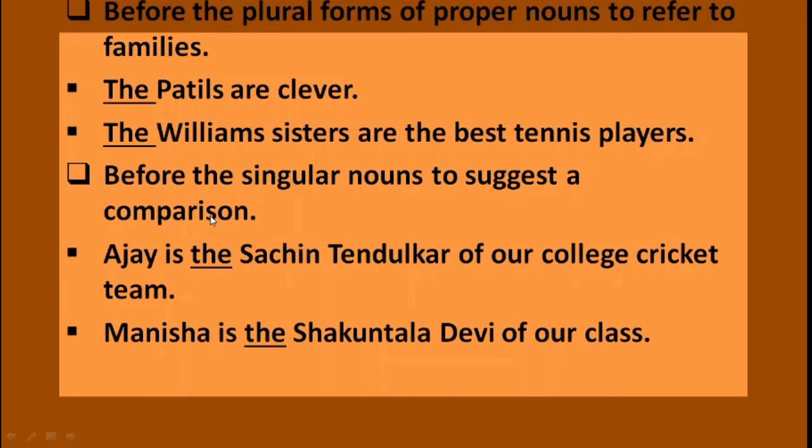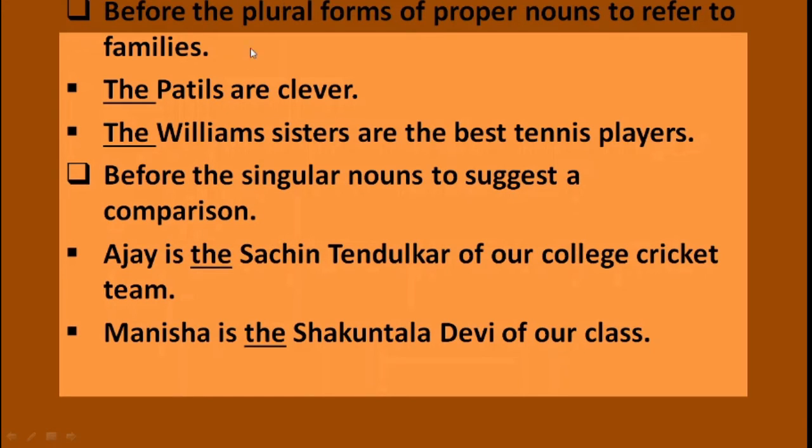Let's see another rule. You can use the article the before the plural forms of proper nouns to refer to families. See the example. Now the names of persons. Here is the surname Patil. That is a proper noun.